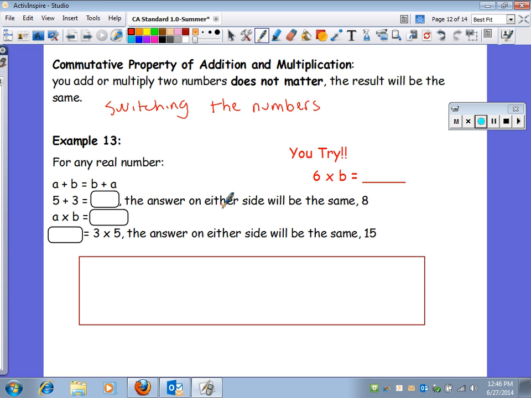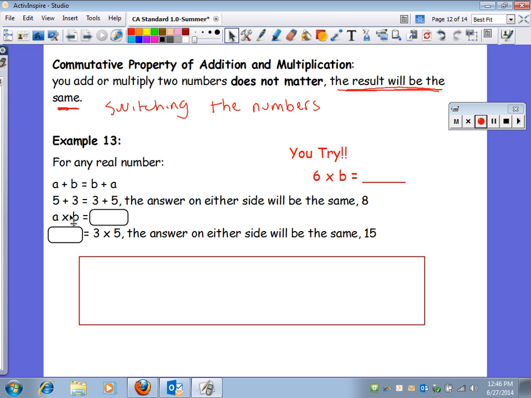The result will be the same. When you take A plus B and make it B plus A, that's going to add up to the same amount. If I take 5 plus 3 and change it around to 3 plus 5, either way I'm going to get 8.